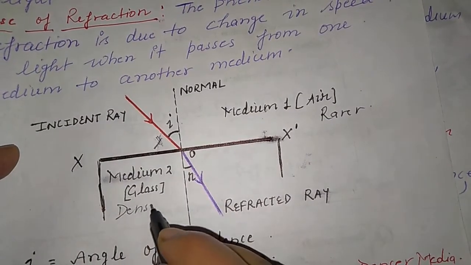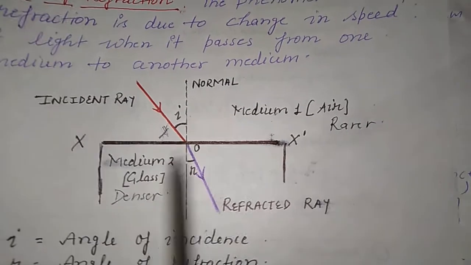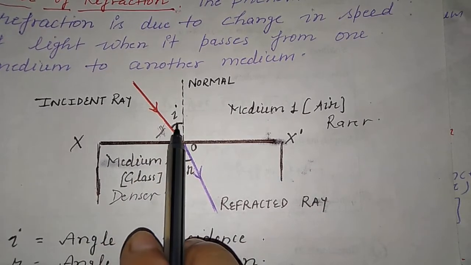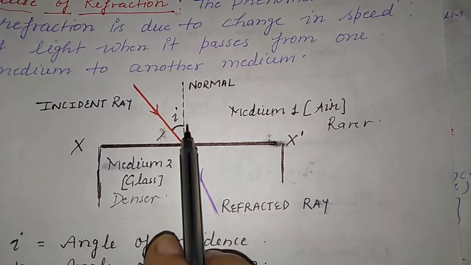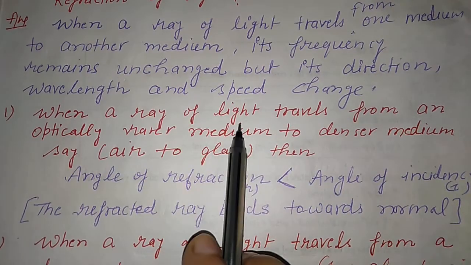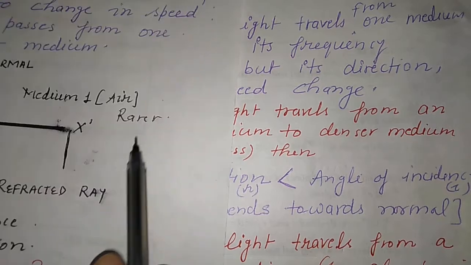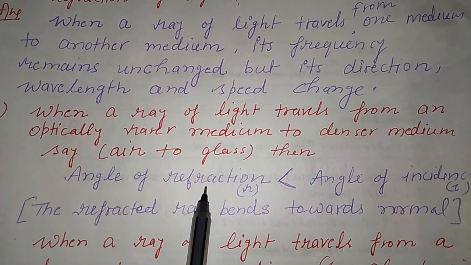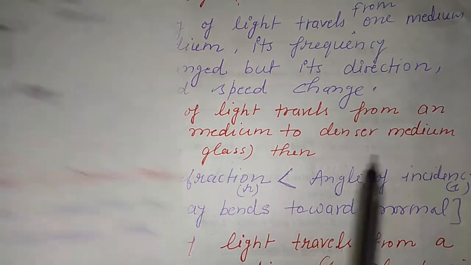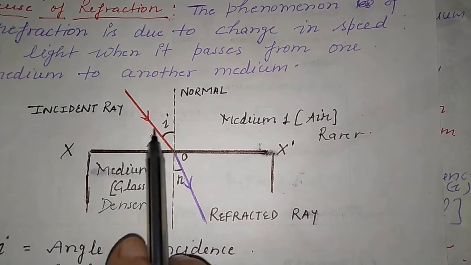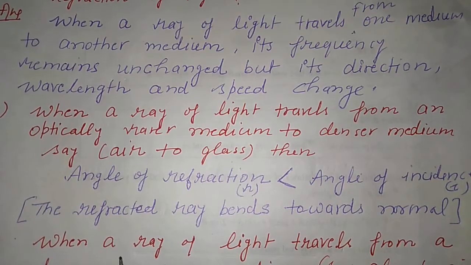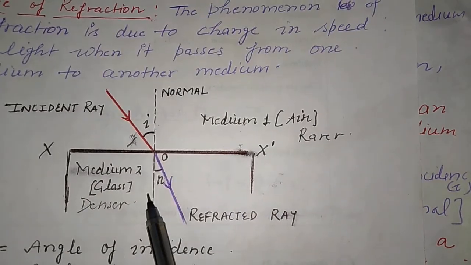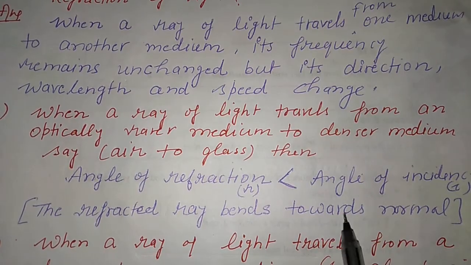Glass, compared to air, is the denser medium. So, rare and denser medium. So this is the incident ray. We can see here the I and R. R is smaller than I. So when the light ray travels from an optically rare medium to a denser medium, suppose here air to glass, the angle of refraction is less than the angle of incidence. We can see here the angle of refraction is less than the angle of incidence. So the refracted ray bends towards the normal.